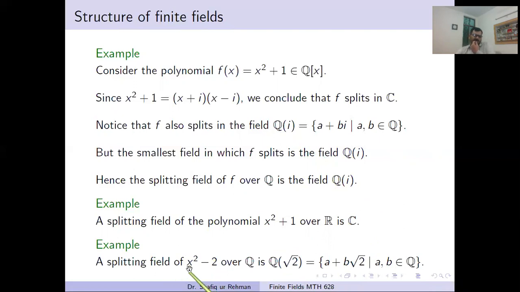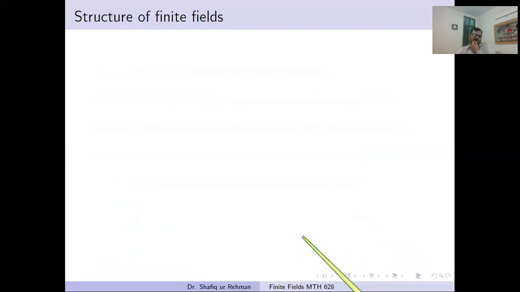A splitting field of this polynomial taken over Q is this field. Yes, of course it splits over the reals, but the reals are a bigger field. The smallest field is this one in which it can be split. So this is the splitting field in which it has all the roots. It can be decomposed into linear factors, the smallest such field. I hope you understand the definition.